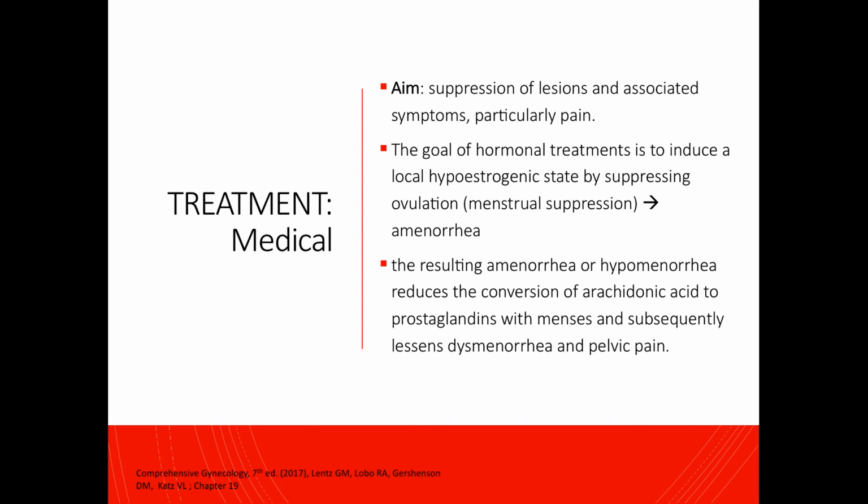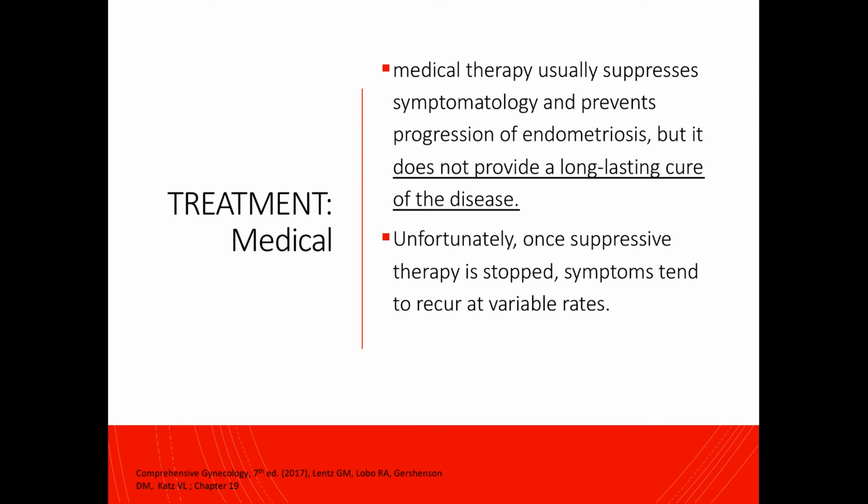Now, the resulting amenorrhea or hypomenorrhea reduces the conversion of arachidonic acid to prostaglandins with menses, and subsequently, this will lessen dysmenorrhea and pelvic pain. Medical therapy usually suppresses symptomatology and prevents progression of endometriosis, but it does not provide a long-lasting cure of the disease. Unfortunately, once suppressive therapy is stopped, then symptoms tend to recur at variable rates.